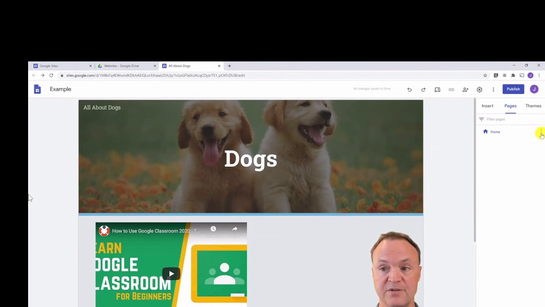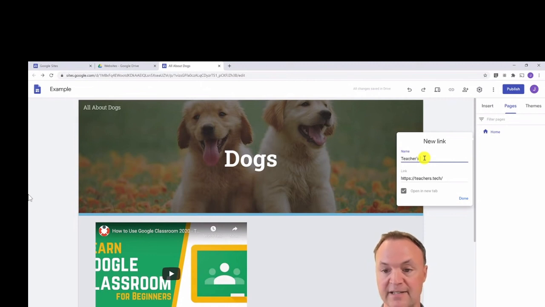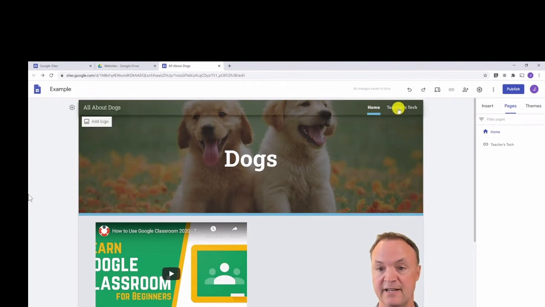So notice there's always these three little dots here. If I click on it, we can duplicate a page, properties, add a subpage. A subpage, I'll show you that in a moment, but I'm just going to hit the plus down here, and we have a couple of things we can add. Now I could add just a link. So if I wanted it to go to maybe a different site, I could give it a title up here. So I'll just type it in here, and you can see now I would have a link to the website there. I can delete these if I want.